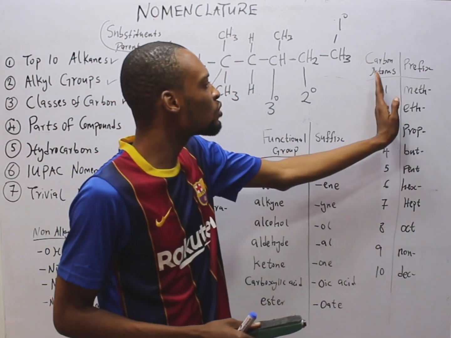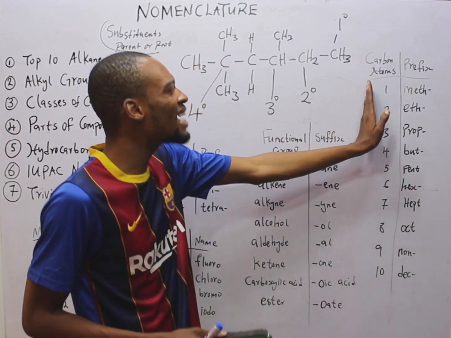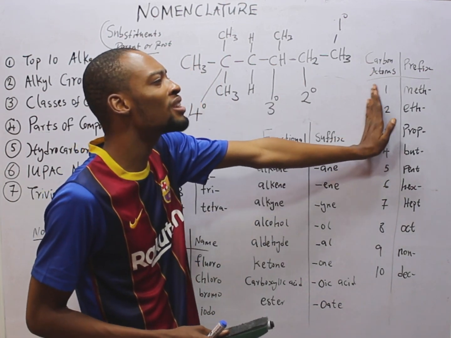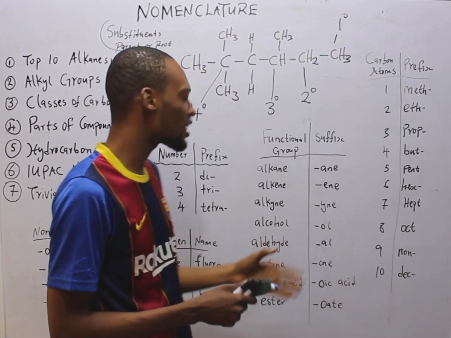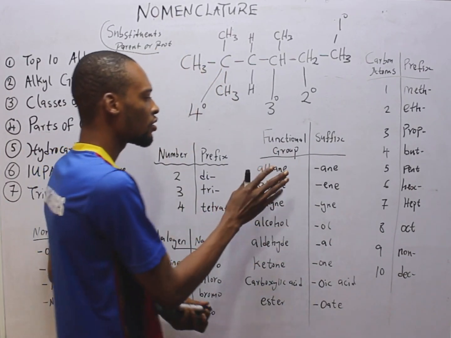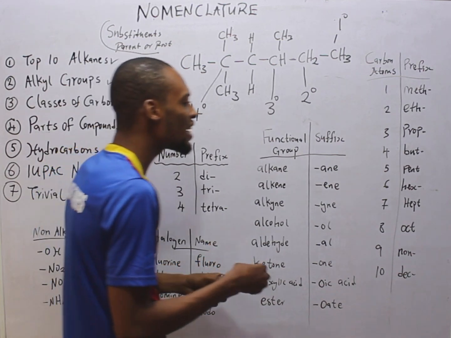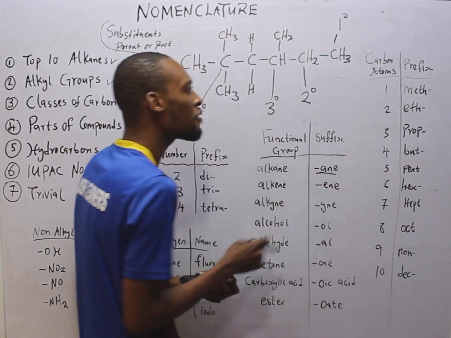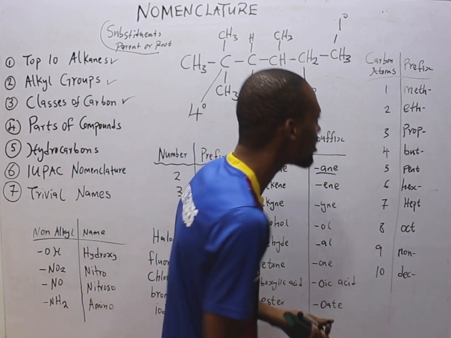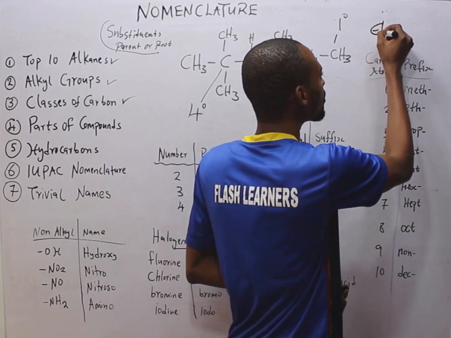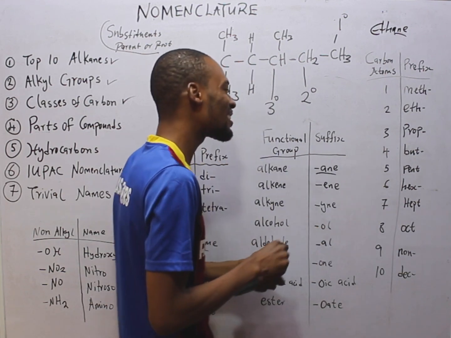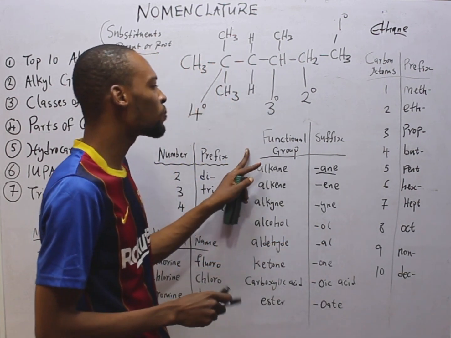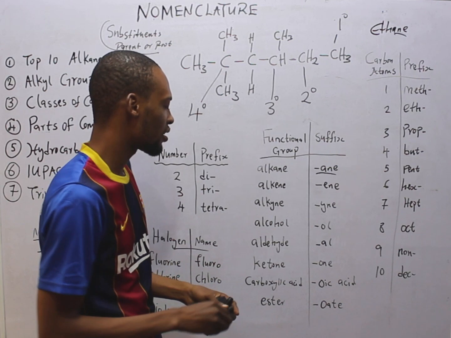Now let's begin with prefix. Most times, the prefixes have to do with the substituted alkyl group. Now look at the functional group aspect. Alkane must end with ane. This is the suffix. So every alkane must end with ane. For example, ethane that I just drew, you see ANE, that shows that it is an alkane. So functional groups are mainly the suffix.